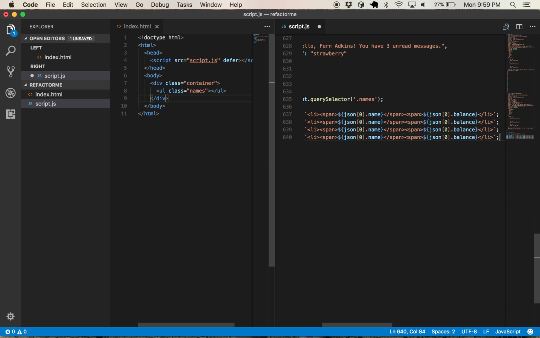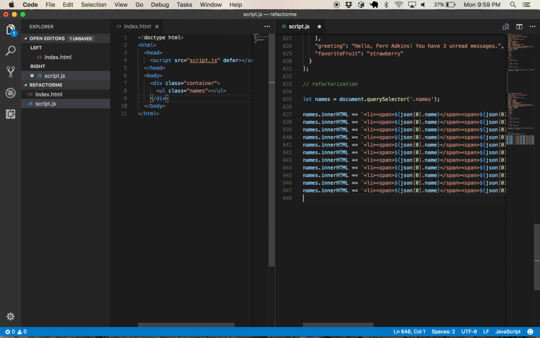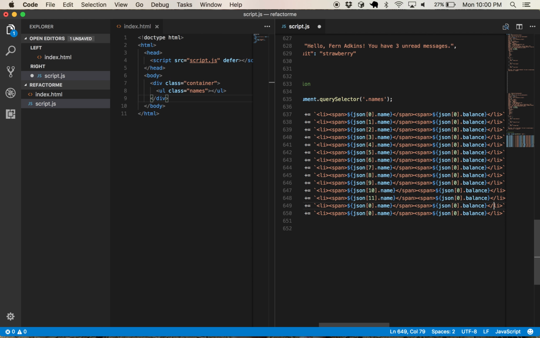All right, so actually, what I want to do is just replace all this code with 14 of these. 3, 4, 5, 6, 7, 8, 9, 10, 11, 12, 13. Let's see. 1, 2, 3, 4, 5, 6, 7, 8, 9, 10. So I didn't paste as many times as I thought. 11, 12, 13. Okay.